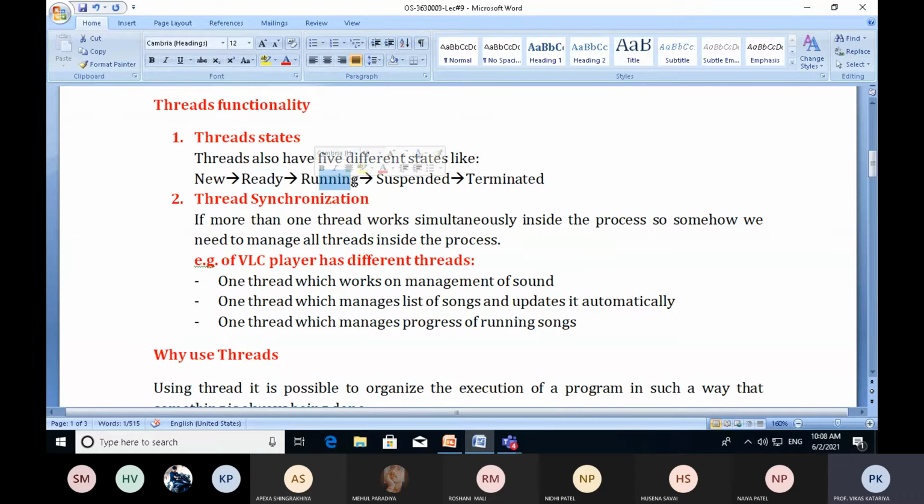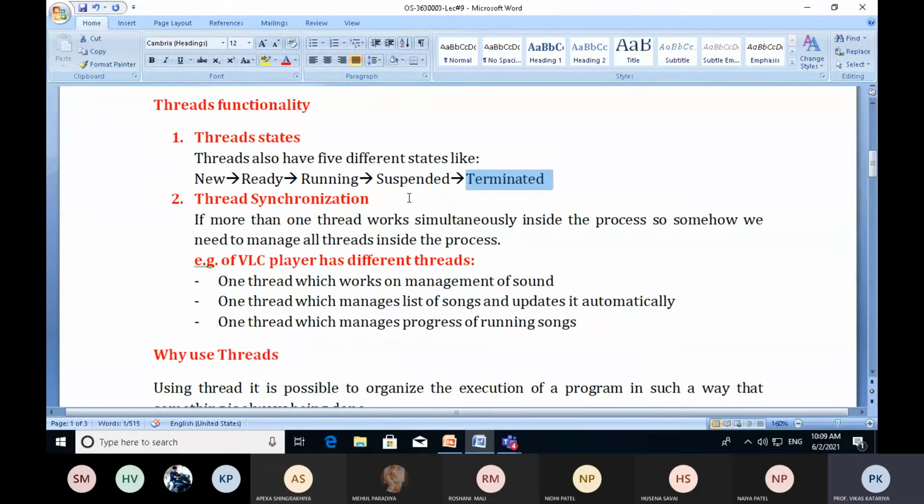In the running state, the CPU is allocated to a thread and the thread executes. If there is no input output requirement, no interrupt or any event which might break the execution of the thread, then it goes to the terminated state.